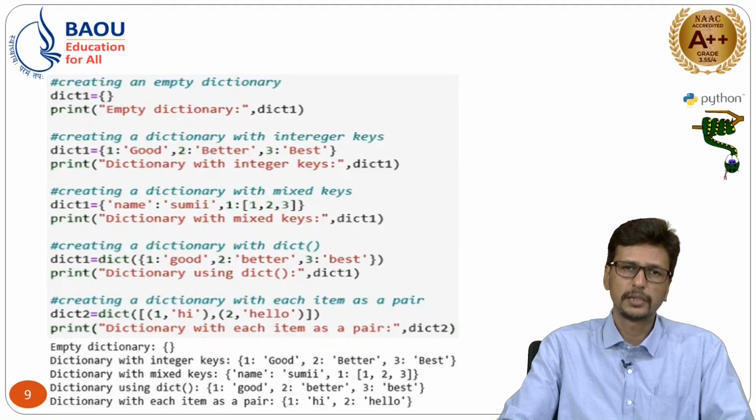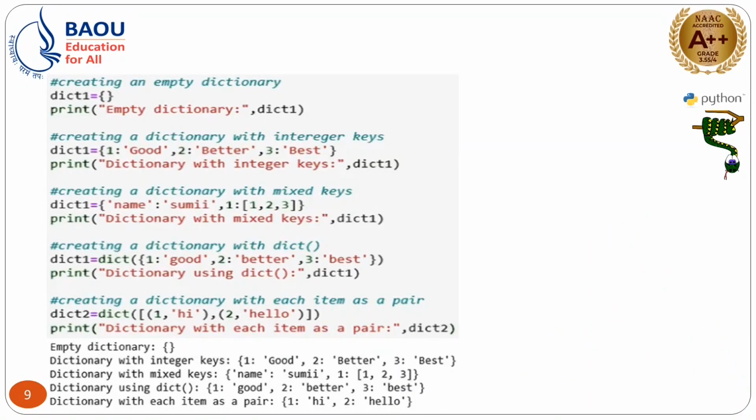Mind well, in the syntax of list you are using square brackets, in the syntax of tuple you are using parentheses, in the syntax of creating a dictionary you have to use curly brackets. So, we have to use two things here, one is key and one is value, in a pair. In the first statement we have created an empty dictionary. In the second we are creating it with three values, and each and every value is associated with one key. So, now suppose you want to extract a particular value, you can simply put the key and you can get the value.